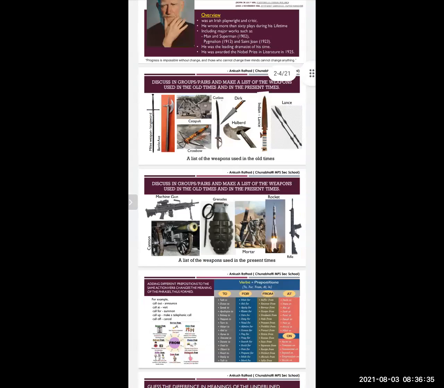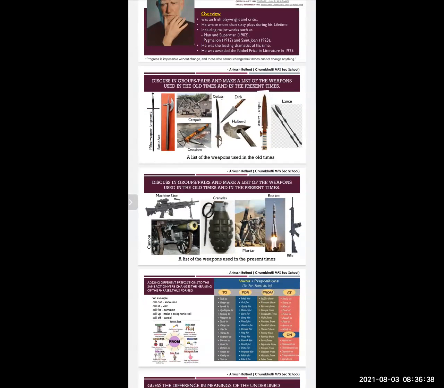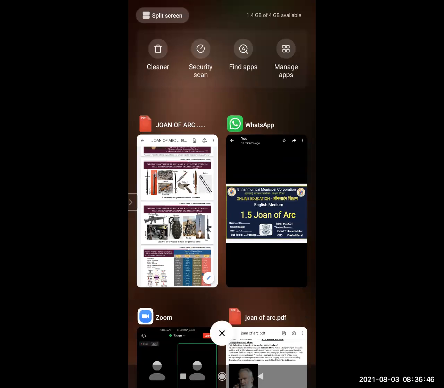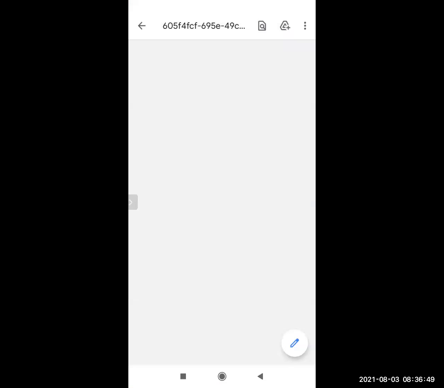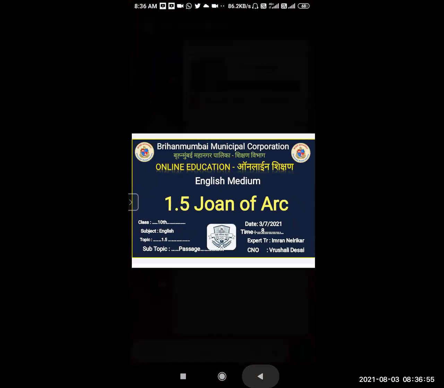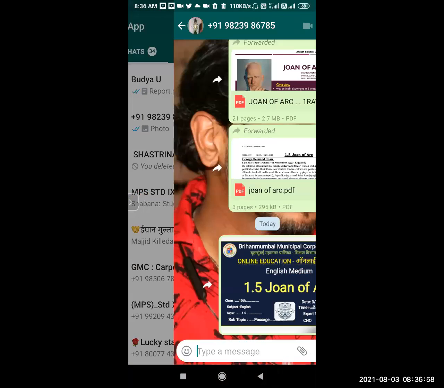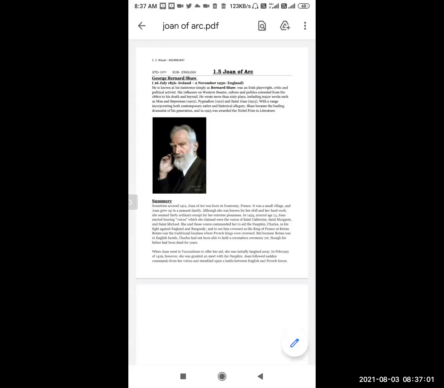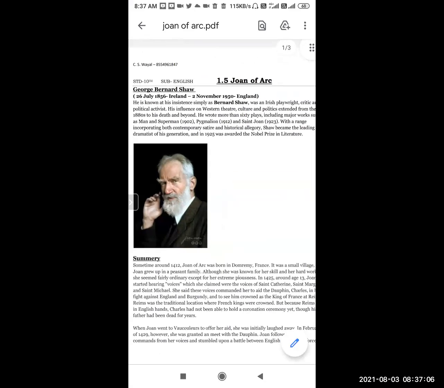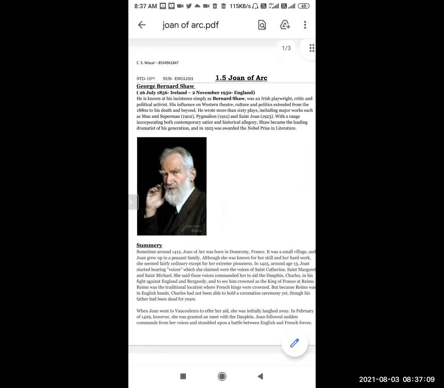Now we'll come to the topic 1.5, Joan of Arc. You can see it is a play. First of all, we'll see the introduction of the writer. Joan of Arc, you can see on my screen and in your textbook also, is written by George Bernard Shaw.